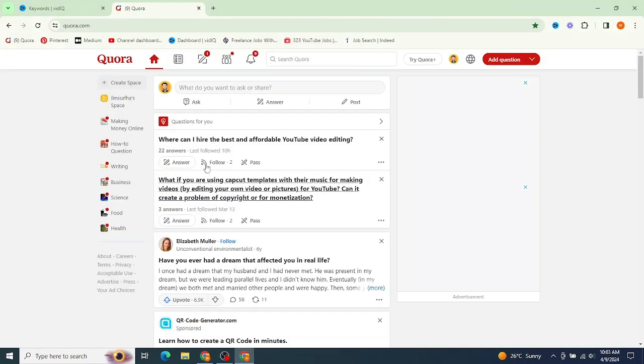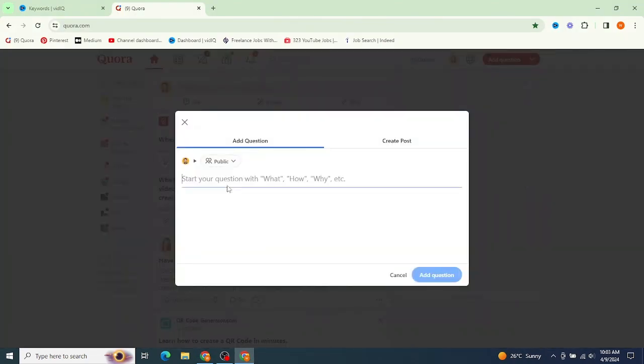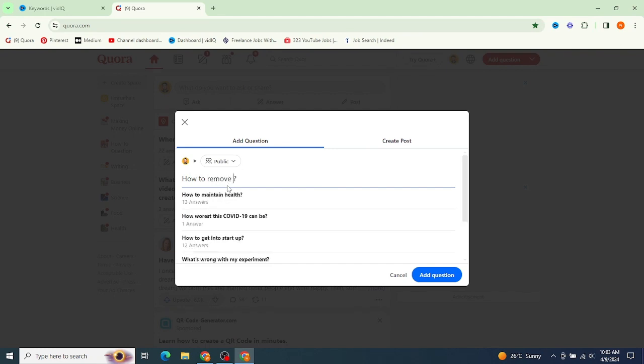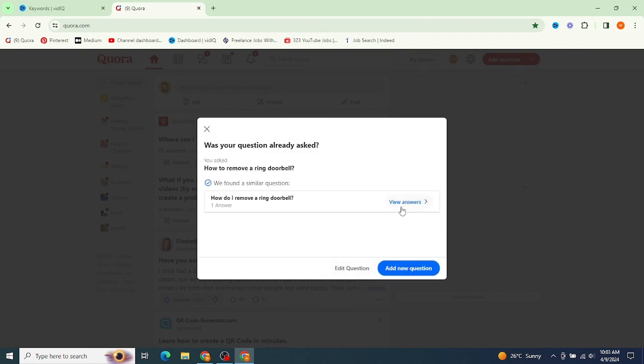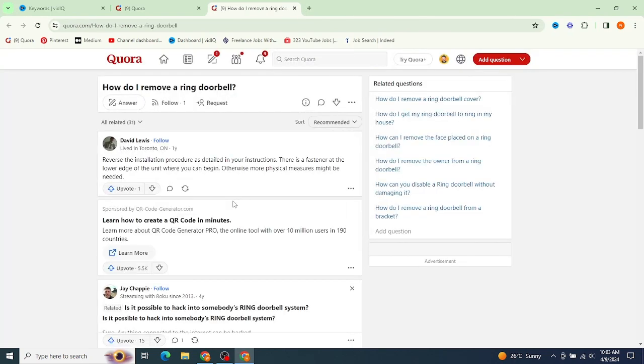I'll also ask this question right here: how to remove a ring doorbell, and then just tap add question. If someone already asked how do I remove a ring doorbell, I ask the original question. Let me ask the original question and view answers. Tap view answers, and then I'll answer this. You can see how do I remove a ring doorbell. No one has answered this question yet, and this has